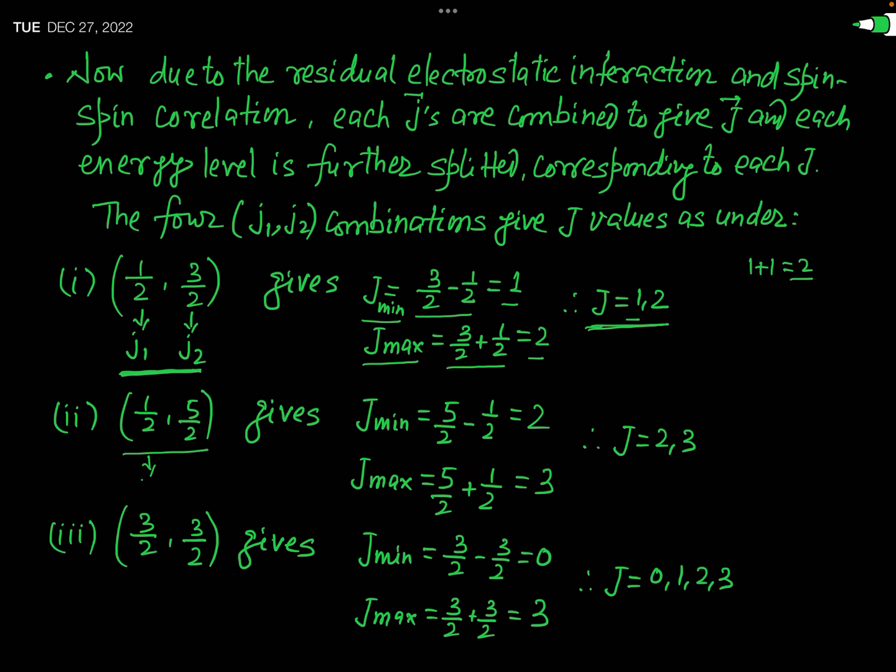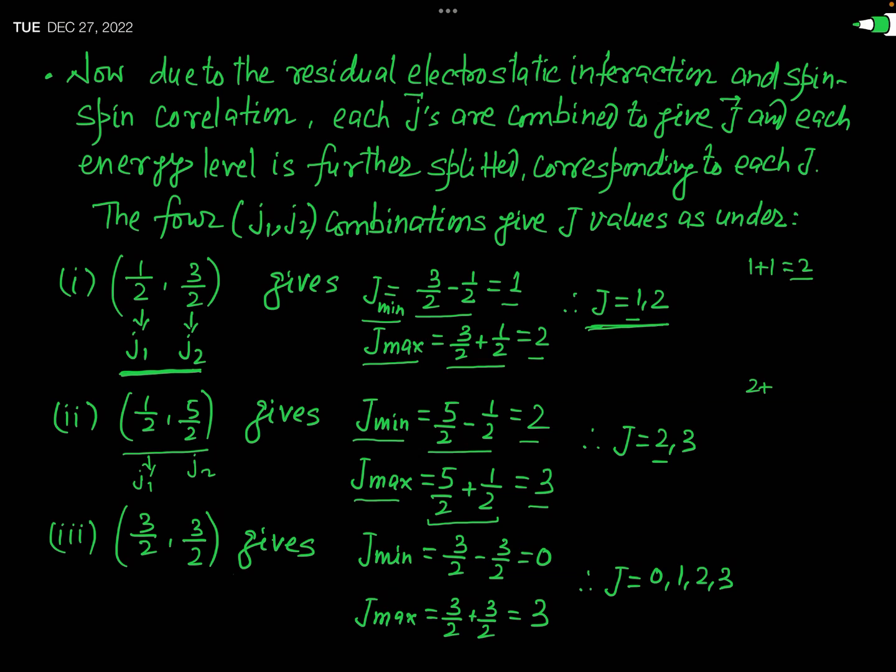Now, consider the second combination, and this combination is 1 by 2 and 5 by 2. Actually, this 1 by 2 is a small j1, and this 5 by 2 is a small j2. So to get the value of capital J by the combination of this J1 and J2, again we find first of all J minimum. J minimum is the difference of J1 and J2, so this will be 5 by 2 minus 1 by 2, which is equal to 2. And then we will find J maximum. This is simply the sum of J1 and J2, and that is 5 by 2 plus 1 by 2, which is equal to 3.